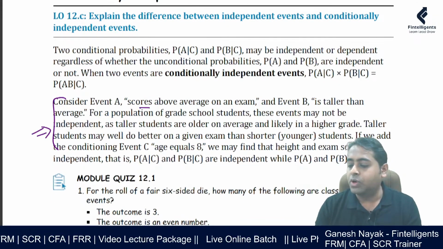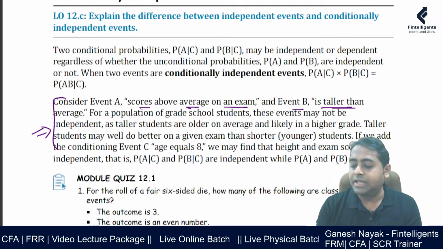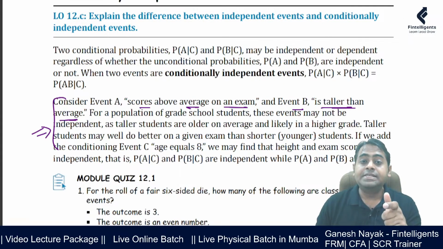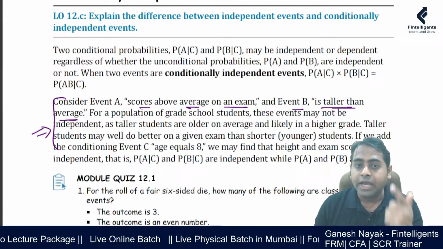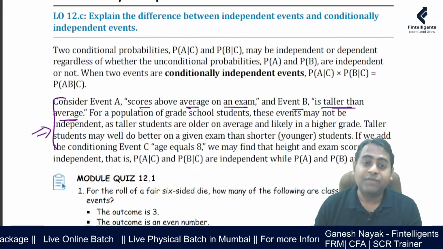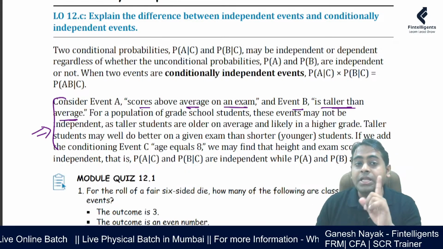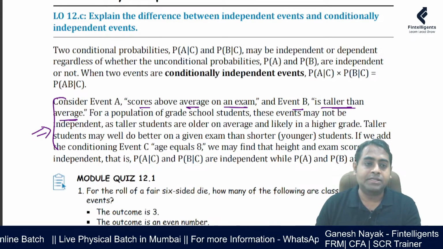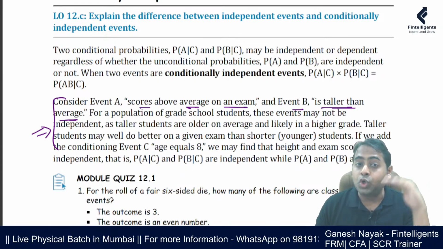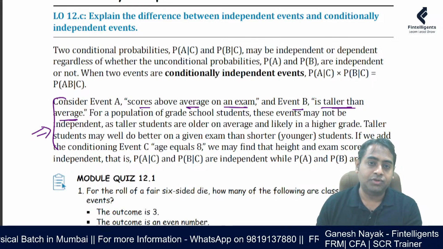Suppose you're scoring above average on the exam. This is one event. The B event is you're taller than the average. Because somebody is taller, there are higher chances that he is older and has more brain, and he is going to score more than the average. So even though these events look independent, they are not. They have some conditional independence. If you are taller than the average, then automatically the score is going to be better than the average.